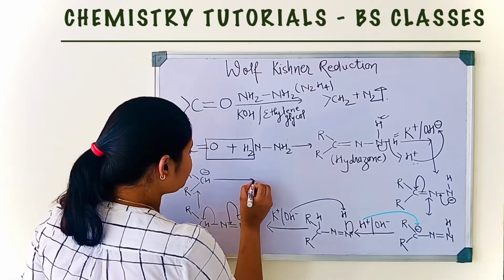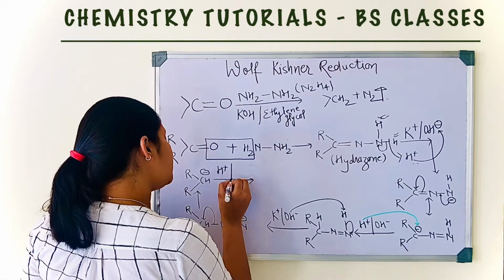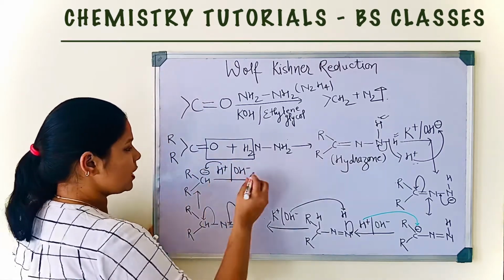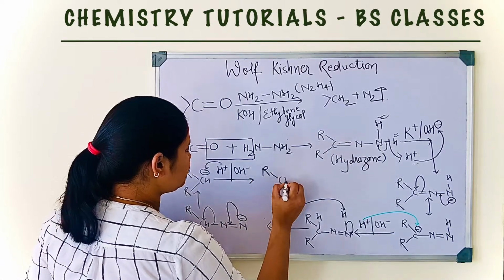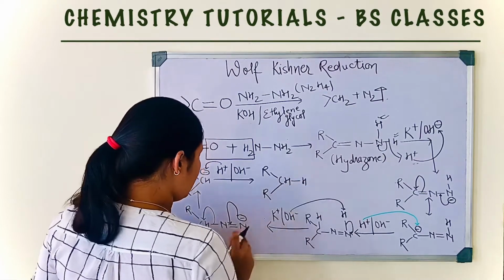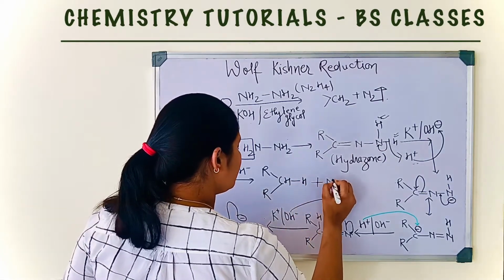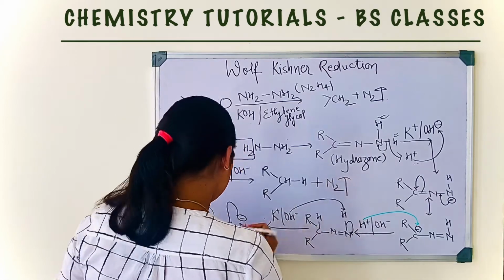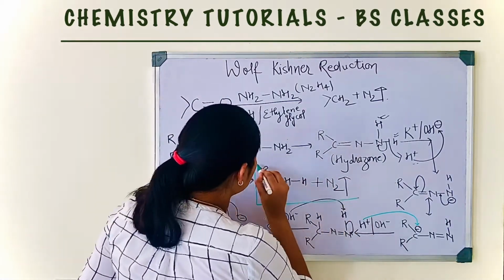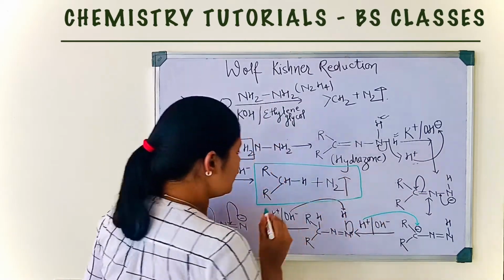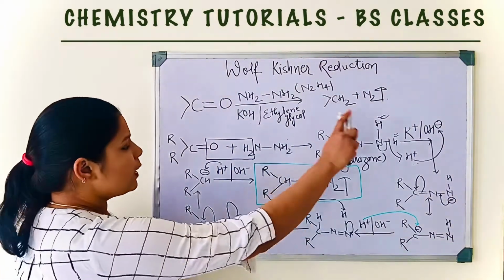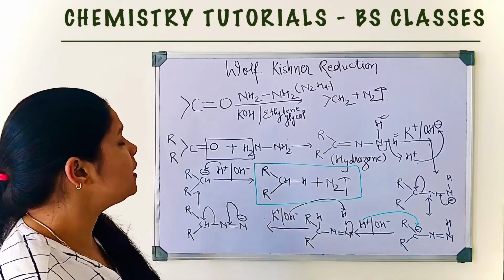Again H plus and OH minus. Now H plus binds with this negative charge and forms the product, and here the byproduct is N2, that is nitrogen gas. This is the main product of Wolff-Kishner reduction. Now this is the complete mechanism of Wolff-Kishner reduction.